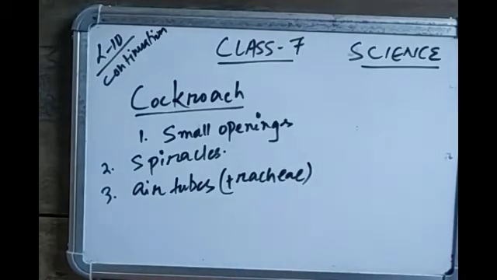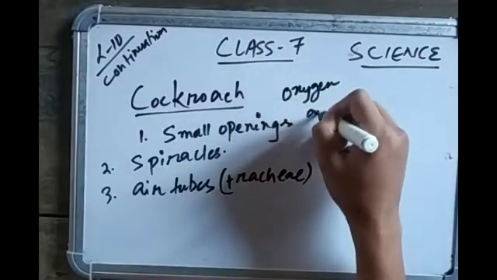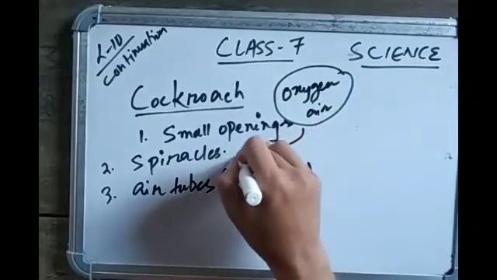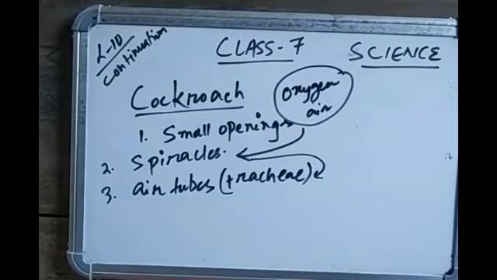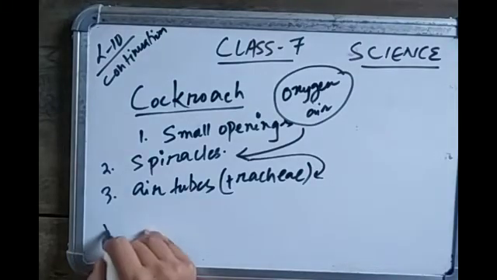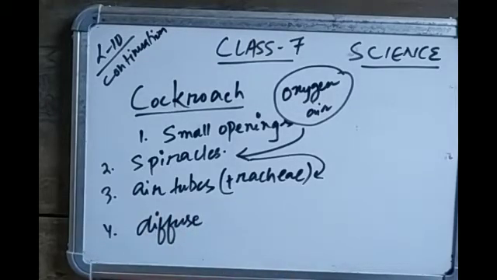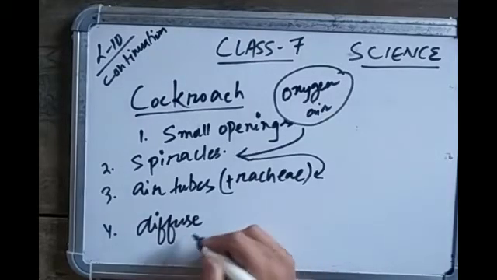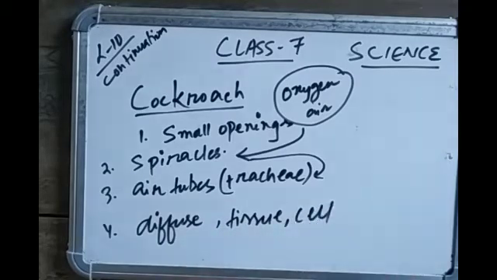For gas exchange, oxygen-rich air rushes through spiracles into the tracheal tube. Spiracles are small openings in the insect's body. From the tracheal tube, oxygen diffuses into the body tissue and reaches every cell of the body. Similarly, carbon dioxide from the cell goes into the tracheal tubes and moves out through the spiracles.